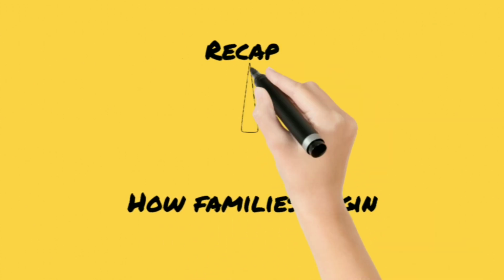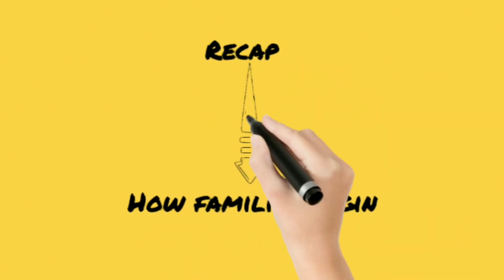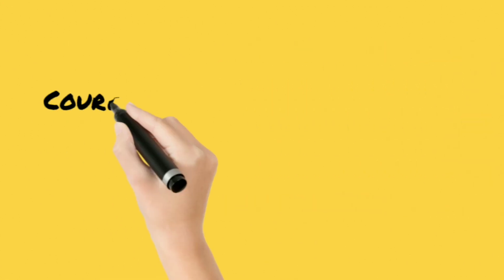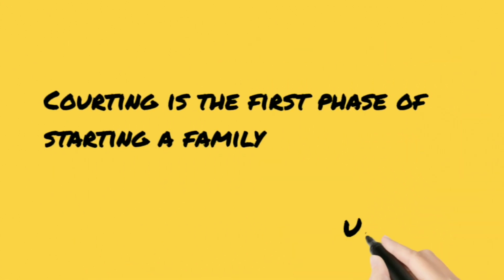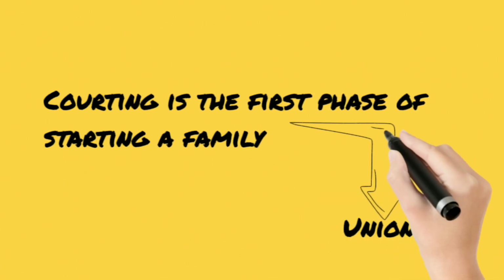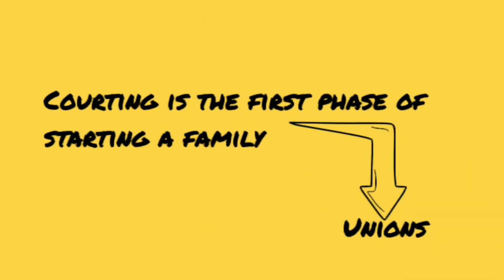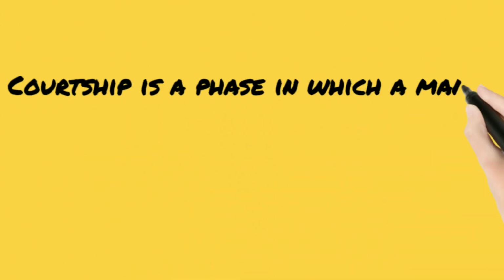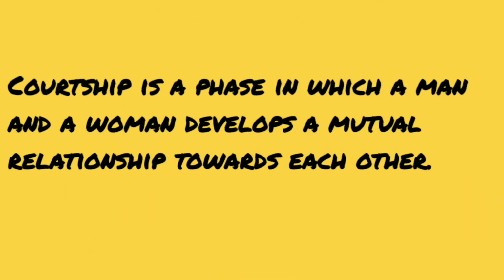So in the last class, we looked at how families begin, and basically we said that families begin through courtship, right? Or courting. So courting normally leads to the formation of unions, and unions are basically the basis on which families are formed, right? Now, we did look at the three different stages of courtship. So, for the benefit of those who were not here or who did not see the video, let me just run through what we looked at in the last class.